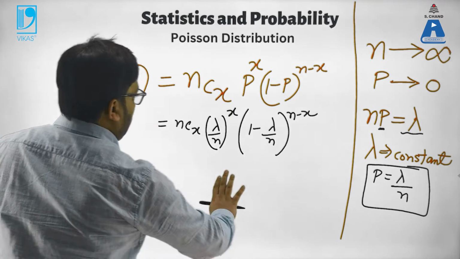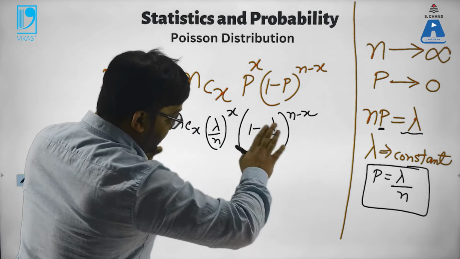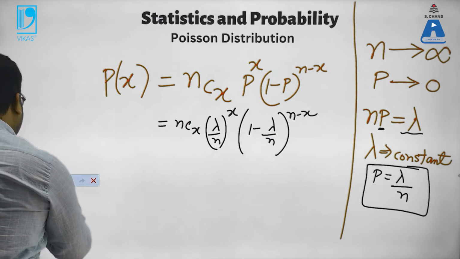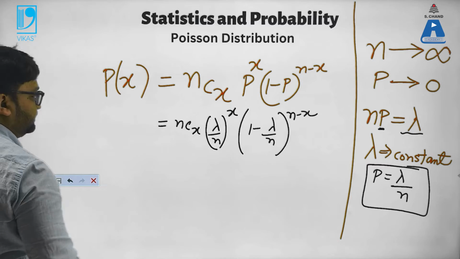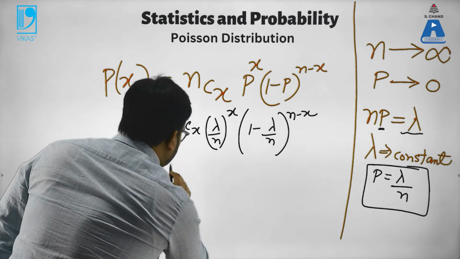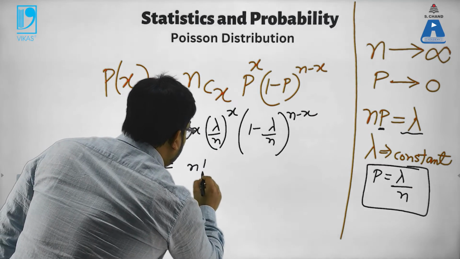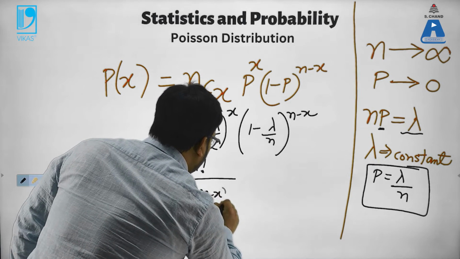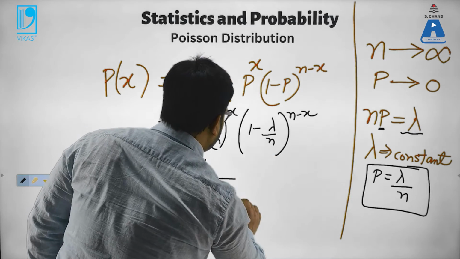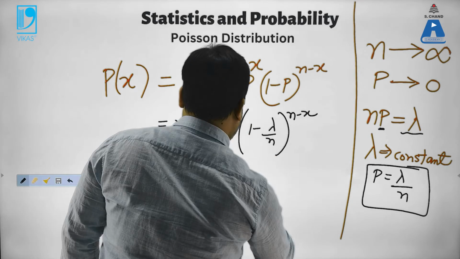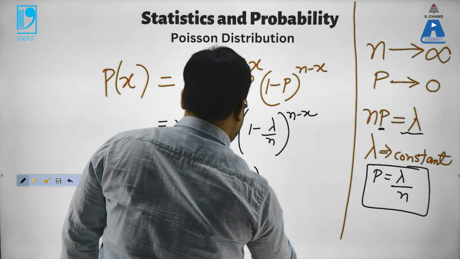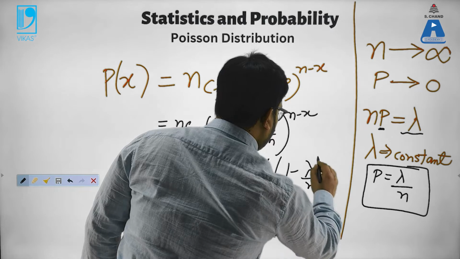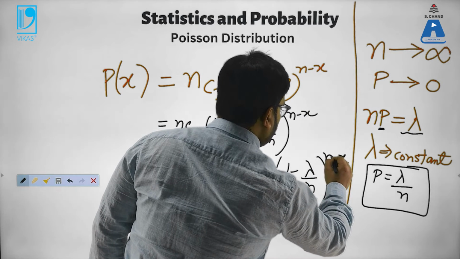Now I'll try to simplify this, plug in those limits, n tending to infinity, p goes to 0. nCx is n factorial upon x factorial times (n minus x) factorial, times this thing, (1 minus lambda upon n) to the power n minus x.